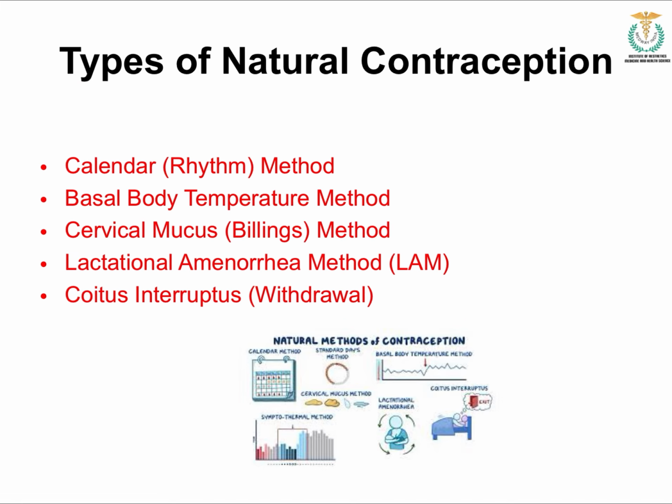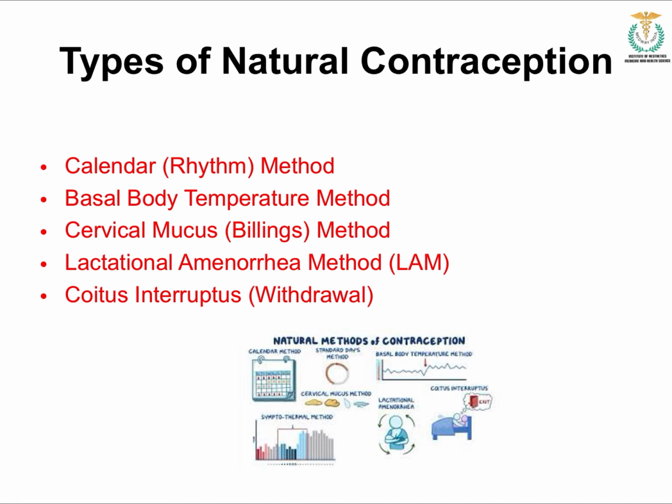Talking about the calendar or rhythm method, what we'll do here is avoid intercourse during the fertile days calculated from the cycle. Based on the menstrual cycle of the woman, we decide the calendar method. Second is basal body temperature. Here the method is identifying the safe days by checking the daily morning temperature. The body temperature of the woman will be checked in the early morning, and based on that, they proceed.